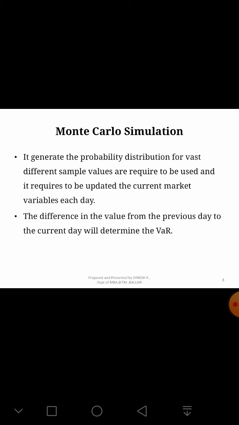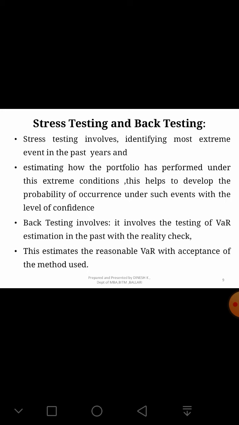So simply, what they do is they depend heavily on historical data, historical closing prices, and with what probability the prices have changed, and they compare that with the current market price and the probability of changes. With the current and the previous, they try to calculate the value at risk.